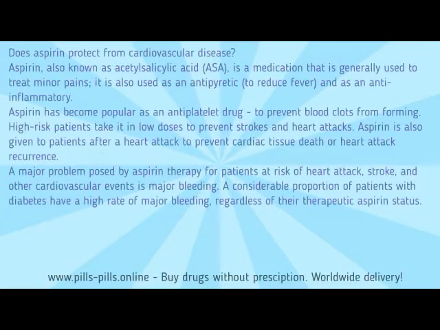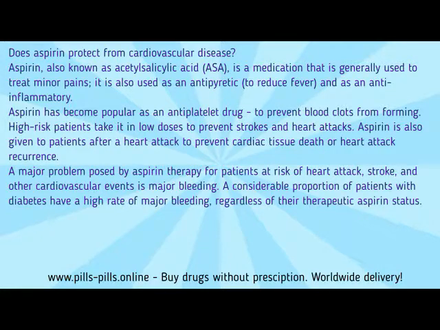Does aspirin protect from cardiovascular disease? Aspirin, also known as acetylsalicylic acid, ASA, is a medication that is generally used to treat minor pains. It is also used as an antipyretic, to reduce fever, and as an anti-inflammatory. Aspirin has become popular as an antiplatelet drug, to prevent blood clots from forming. High-risk patients take it in low doses to prevent strokes and heart attacks. Aspirin is also given to patients after a heart attack to prevent cardiac tissue death or heart attack recurrence.